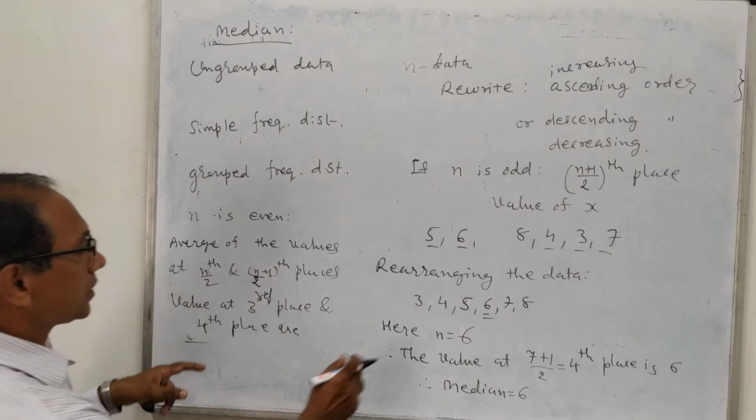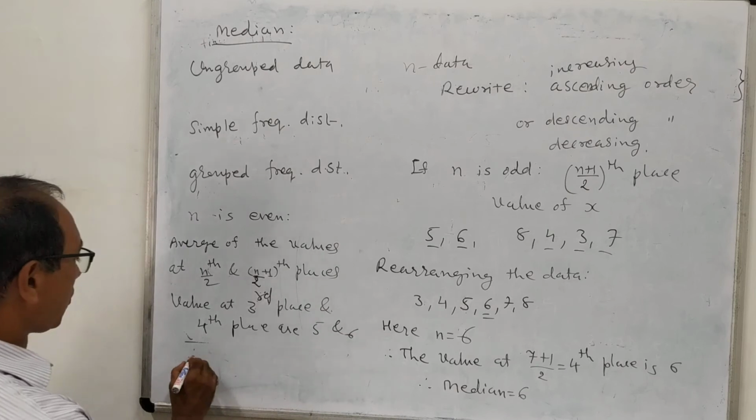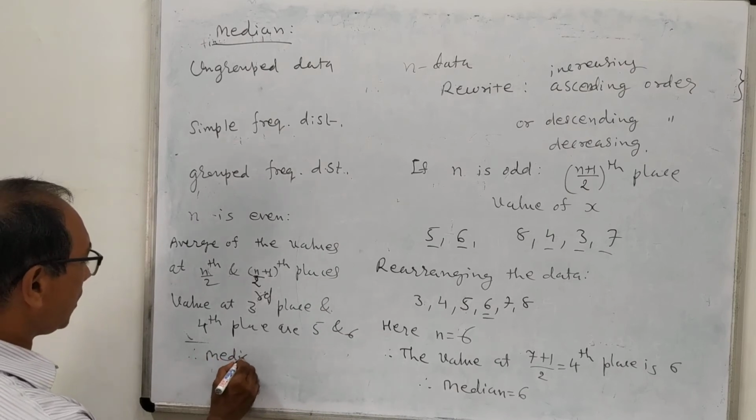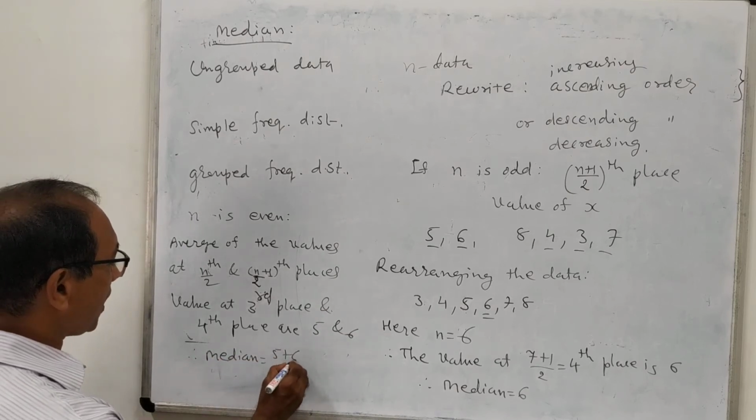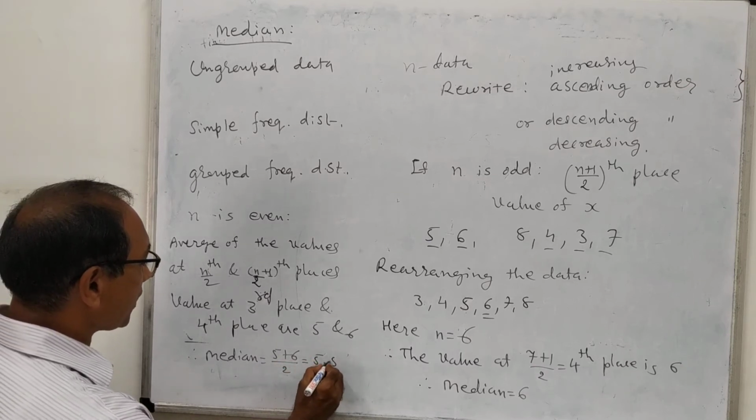At 3rd place it is 5, and at 4th place 6, and therefore here median equals 5 plus 6 by 2, that means 11 by 2, that is 5.5.